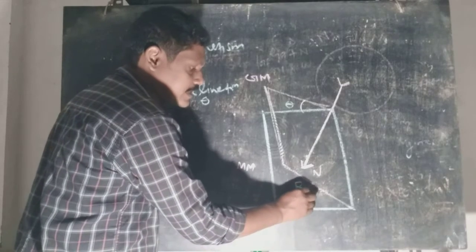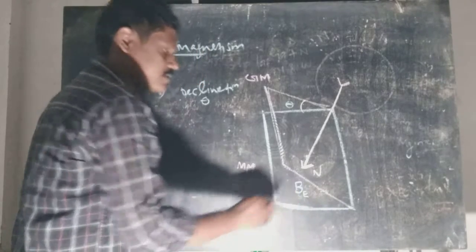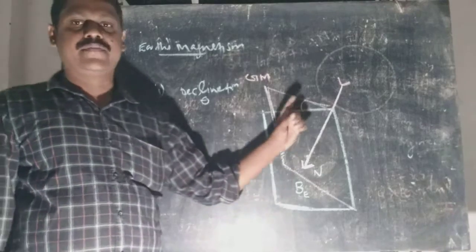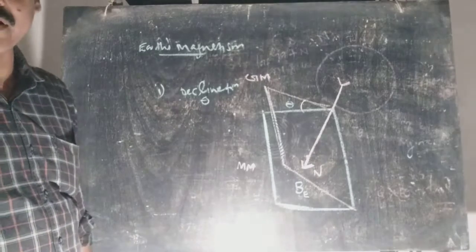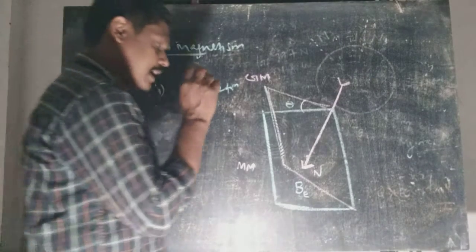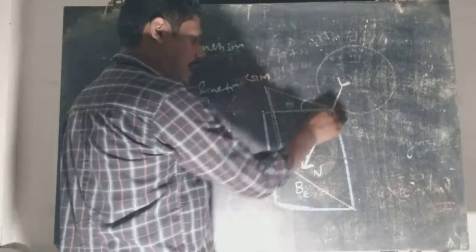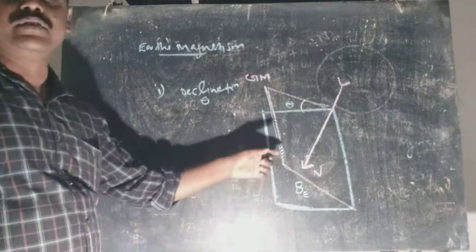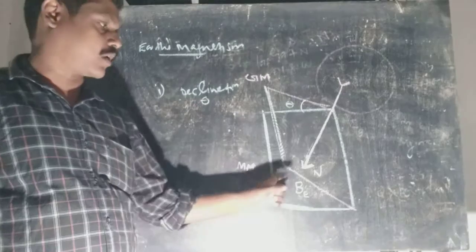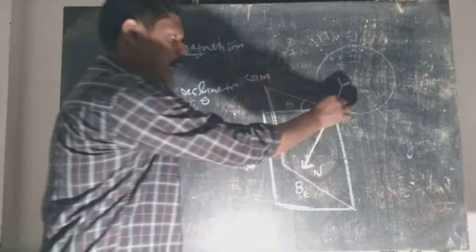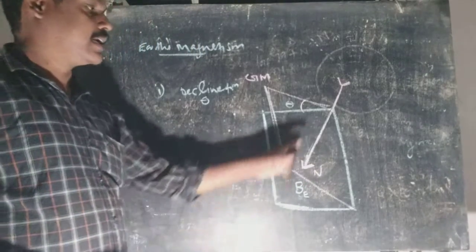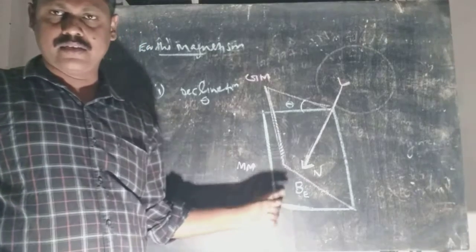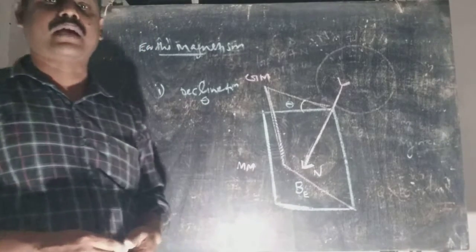So BE, if it is the magnetic field of Earth's surface at a point, then this direction will be shown by the north of the magnetic compass. So this is the direction of Earth's magnetic field. It is pointed by the north tip of the freely suspended magnet.